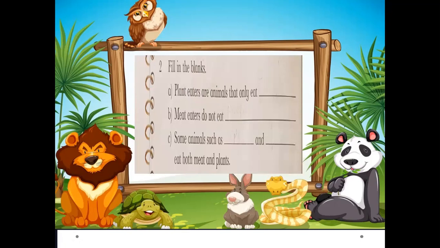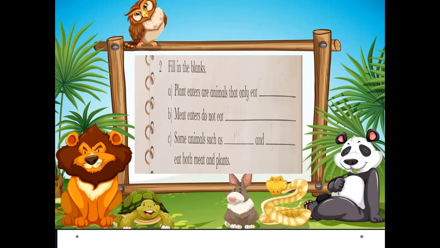The first one is: plant eaters are animals that eat only dash. We have already discussed this in the previous lessons, the three groups of animals: herbivores, carnivores, omnivores. So what is the herbivore group?